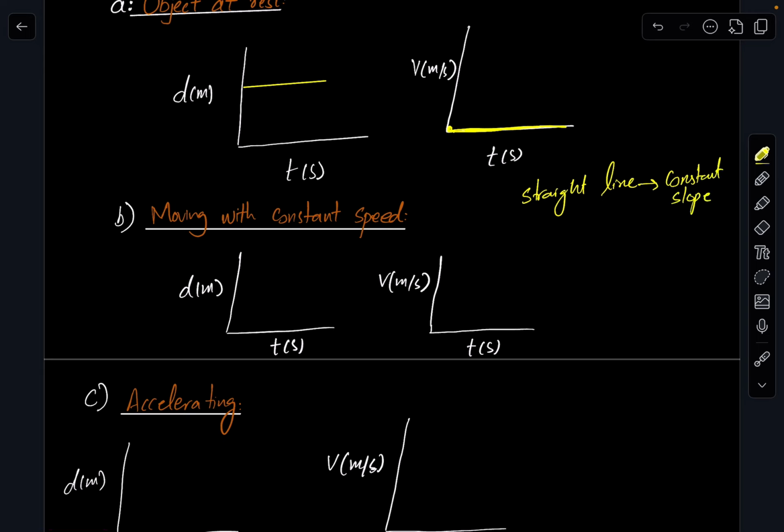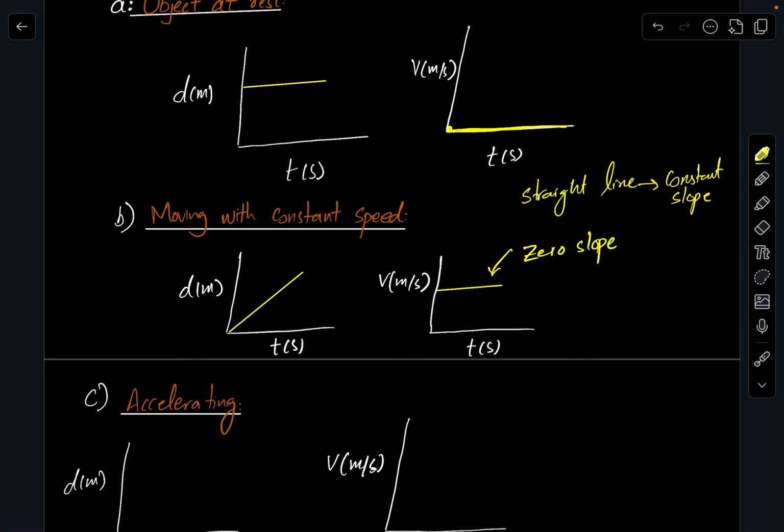So we have to draw a diagonal straight line, that is a constant speed. And for the velocity time graph, constant speed or constant velocity basically means zero acceleration, so it will be a horizontal straight line. Okay, so a horizontal straight line will show you the zero slope.